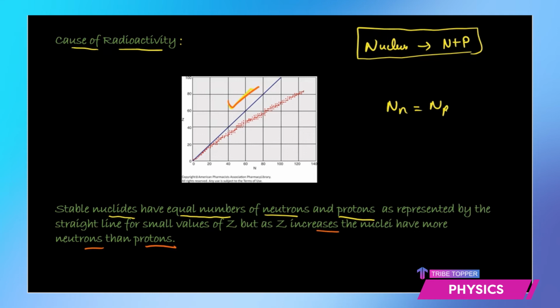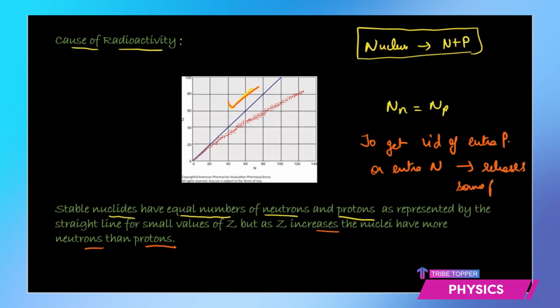And now as soon as the nucleus becomes unstable, because if there are more protons there'll be a lot of repulsion going on, it needs to get rid of extra protons. So to get rid of either extra protons or extra neutrons, it has to release some particles. It emits some particles depending on what it wants to get rid of. So accordingly, when it emits those alpha or beta particles, that gives rise to the decay of the nucleus, and that is called the radioactive decay.